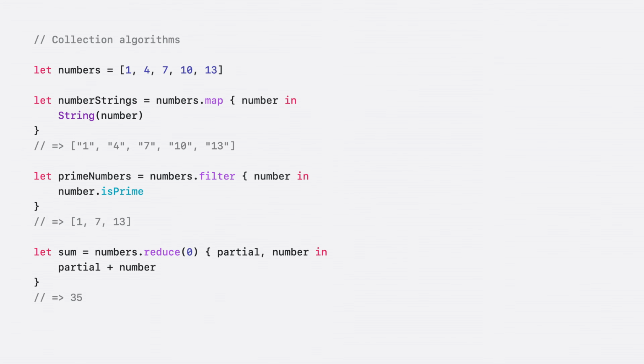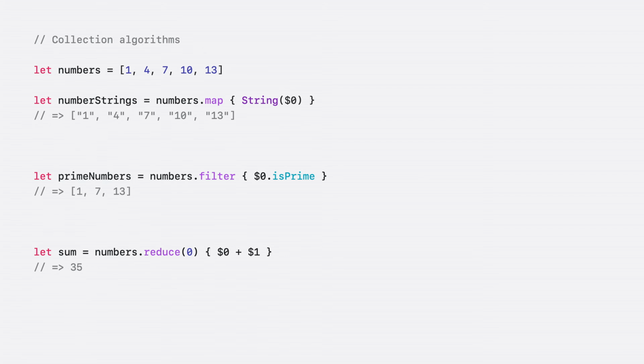The Swift standard library comes with implementations of many standard algorithms that can be used on any collection. Algorithms like map, filter, and reduce will look familiar if you've worked with functional programming before. Swift also has a special shorthand syntax for closures that can make using these algorithms especially elegant. In a closure that does not explicitly name its parameters, $-prefixed variables represent the parameters anonymously, making it easy to write succinct code. Let's put Swift's collection algorithms to work.